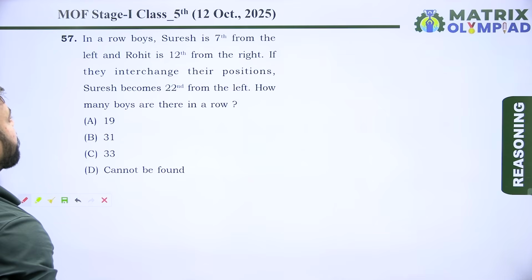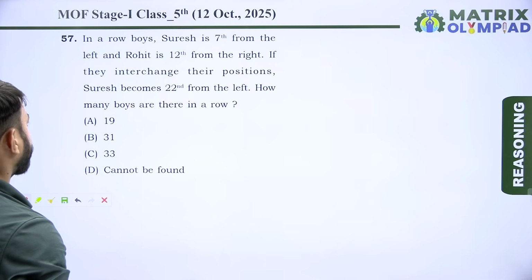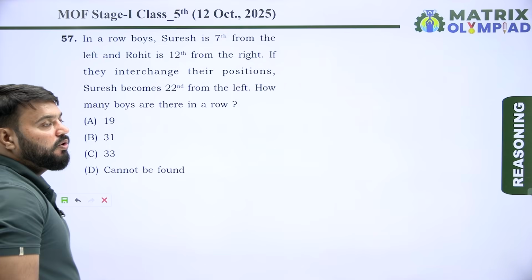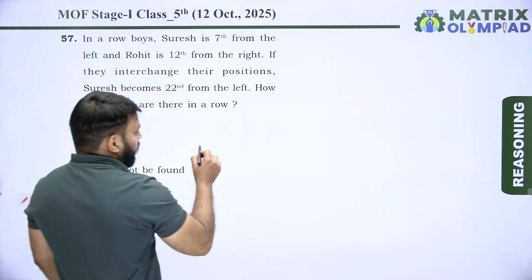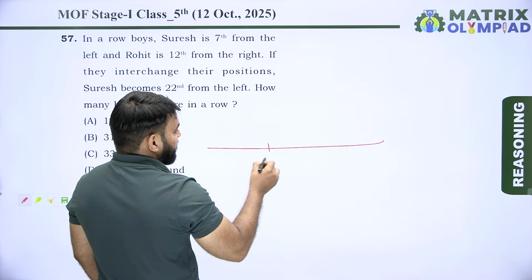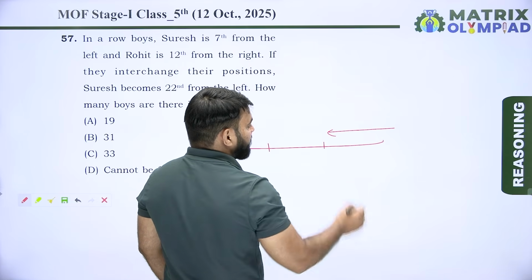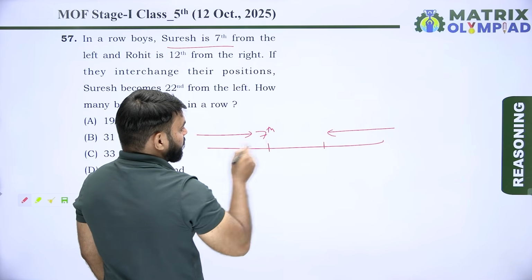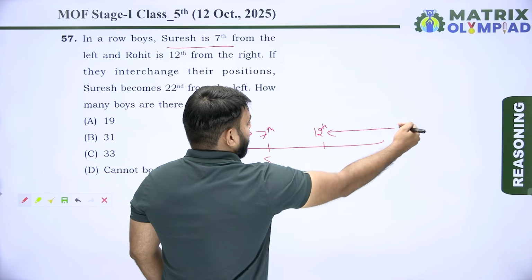In a row of boys, Suresh is 7th from the left and Rohit is 12th from the right. If they interchange their position, Suresh becomes 22nd from the left. How many boys are there in the row? So find the total number of boys in the row. So in a row, this is the left side of the row and this is the right side of the row. Now Suresh is 7th from the left and Rohit is 12th from the right.